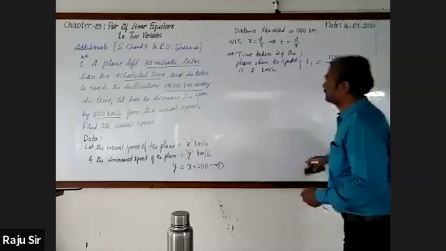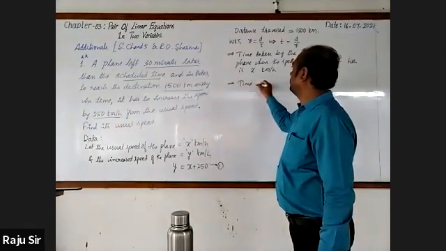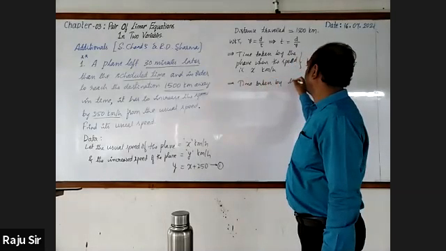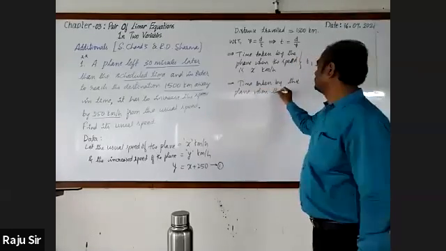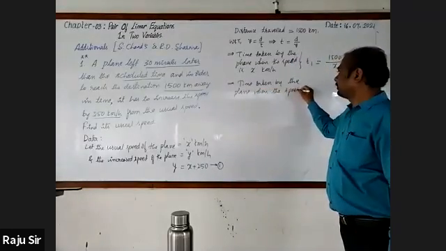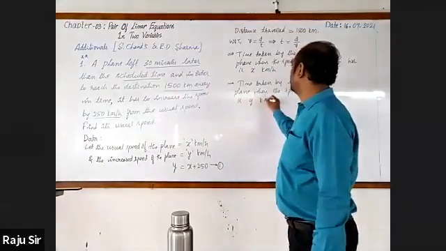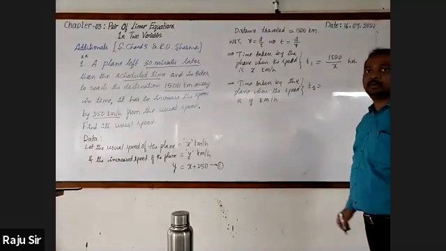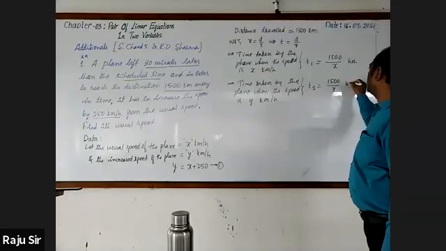Next, again, the time taken by the plane when the speed is y kilometer per hour is t2 is equal to 1500 by y hours.